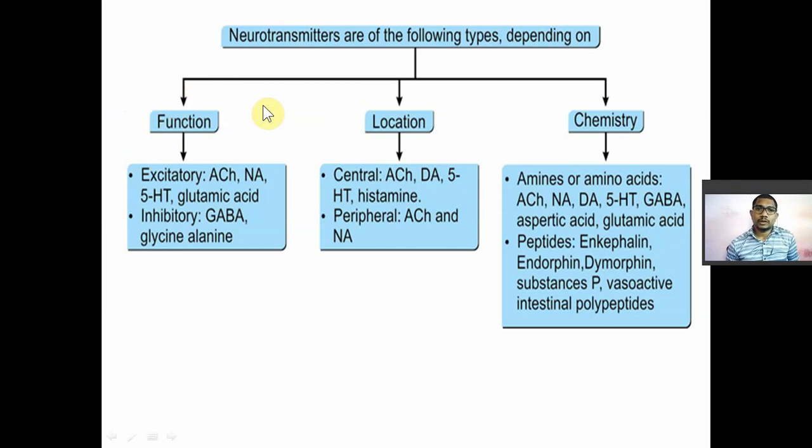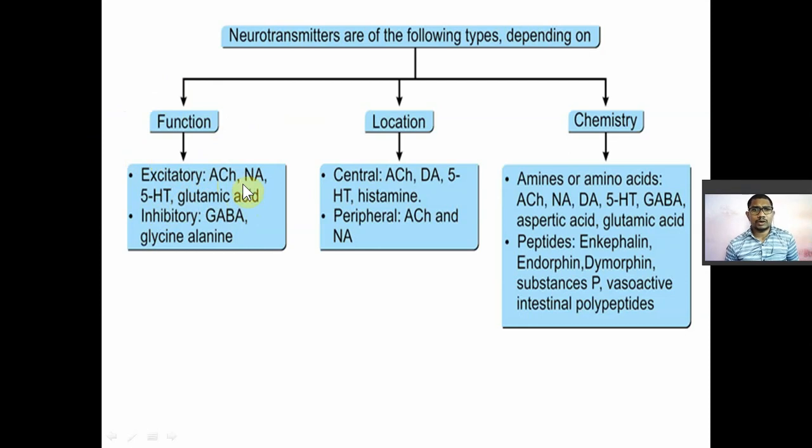So depending on the functions, they are classified into either excitatory. Excitatory means those which will increase the stimulation. For example, excitatory neurotransmitters like acetylcholine, noradrenaline, 5-hydroxytryptamine. It is also known as serotonin.